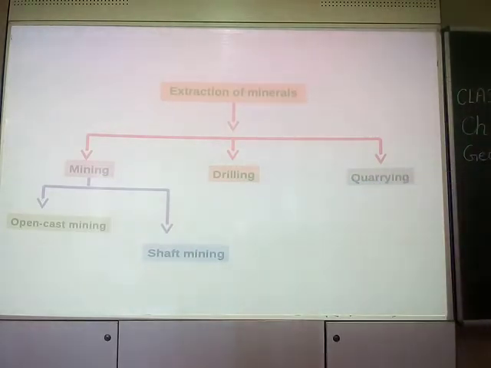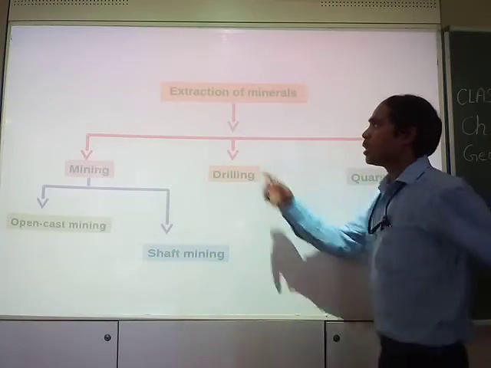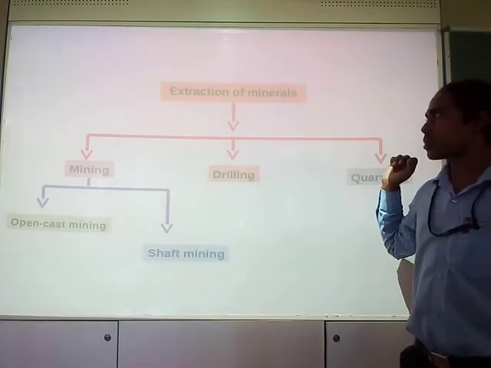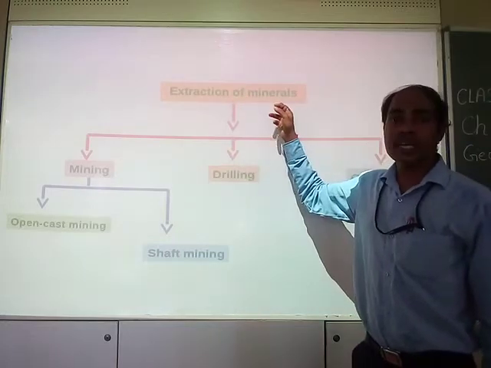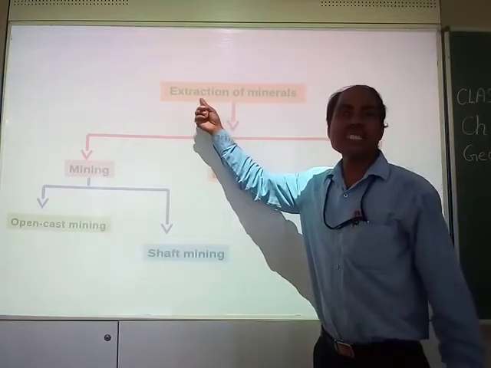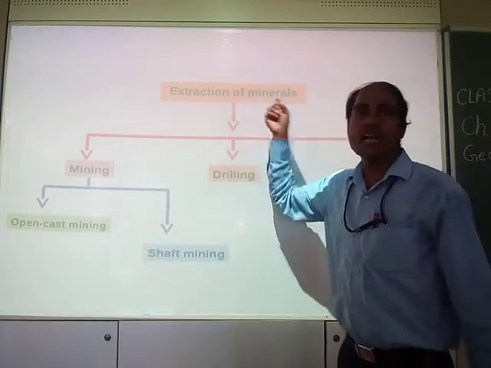Okay, so here in the diagram, in the form of a flow chart, I have given the different methods of extraction of minerals, right? The word extract means to take out. So how will we take out the minerals?